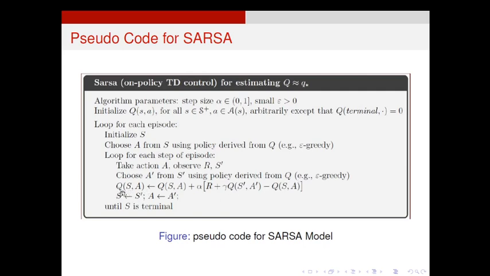Then the update: Q of S, A, the current state-action value, is replaced with the current value plus alpha into the reward for that action, plus our discount factor gamma into Q of S dash, A dash, where Q of S dash, A dash is selected according to this policy, minus the existing state-action value of the state S under the action A.